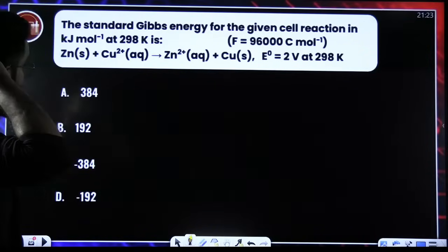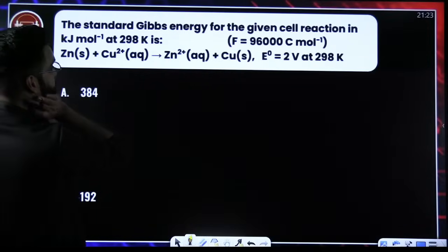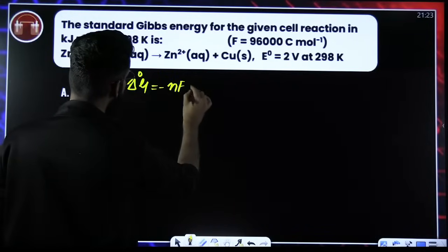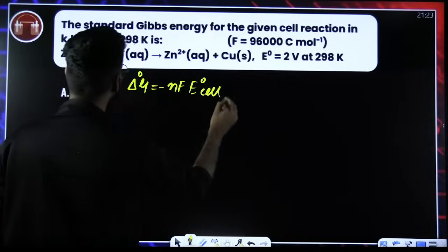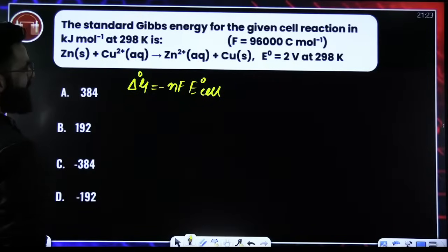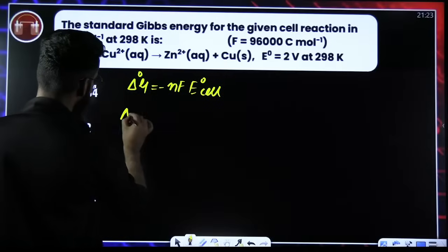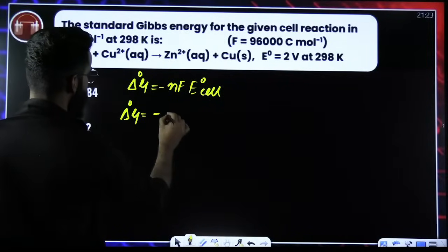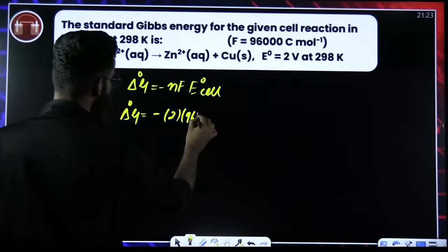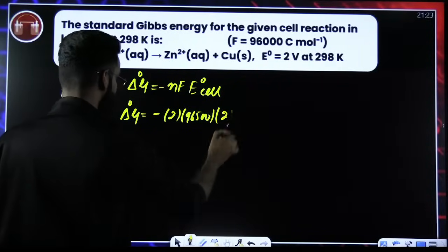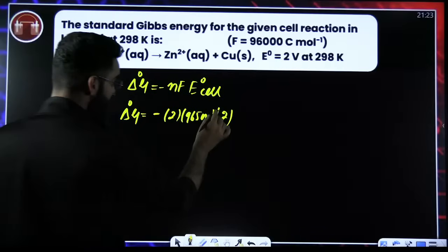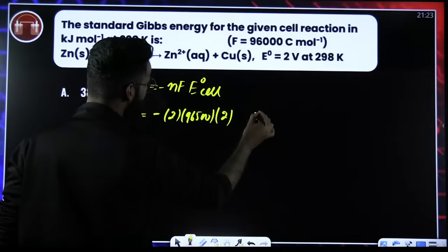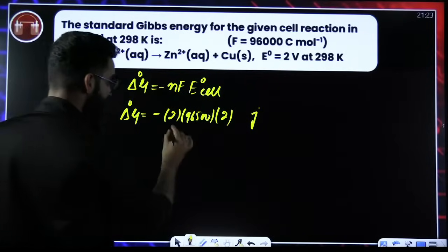Okay, one more. We have to calculate the standard Gibbs free energy, delta G naught. Delta G naught is equal to minus NF E naught. I think all the things are given. Delta G naught is equal to minus N value for this reaction, which is 2, Faraday's constant is 96500, E naught cell is 2 volt. Since I have taken all these parameters as per SI system, delta G naught will come in joules. But I have to calculate the answer in kilojoules.